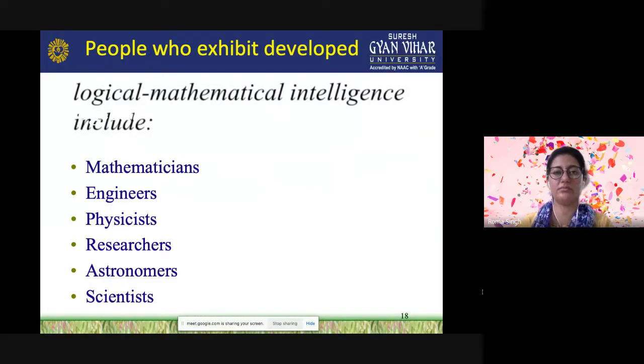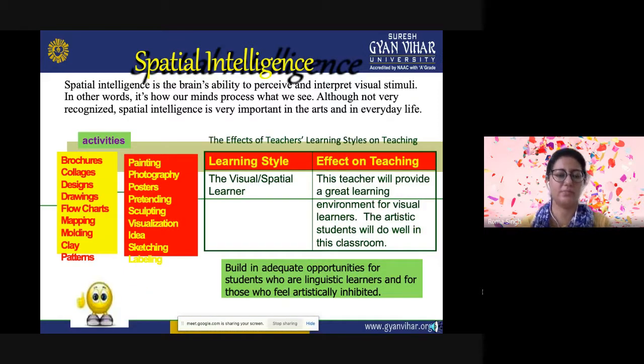So people who exhibit this kind of intelligence can choose different kinds of careers. They can be mathematicians, engineers, in the area of physics, they can become good researchers, they can adopt the area of astronomers, they can be scientists, computer programmers or accountants. So wherever the logic, the numbers, the mathematical ability is required, they can go to that kind of field in their careers.